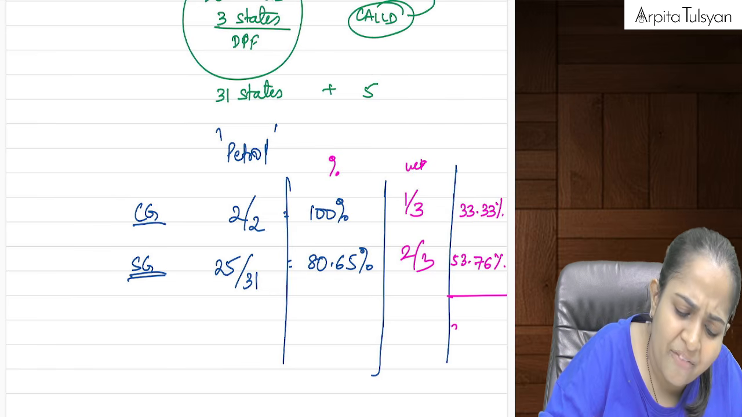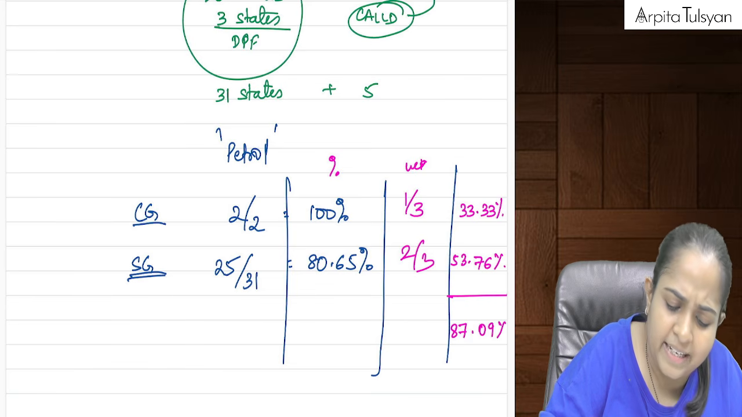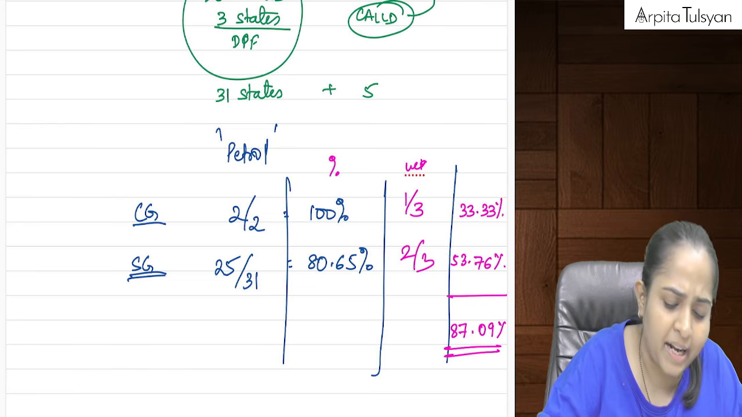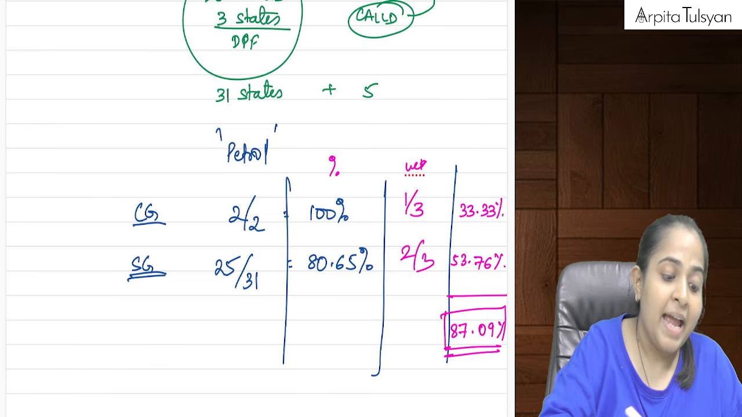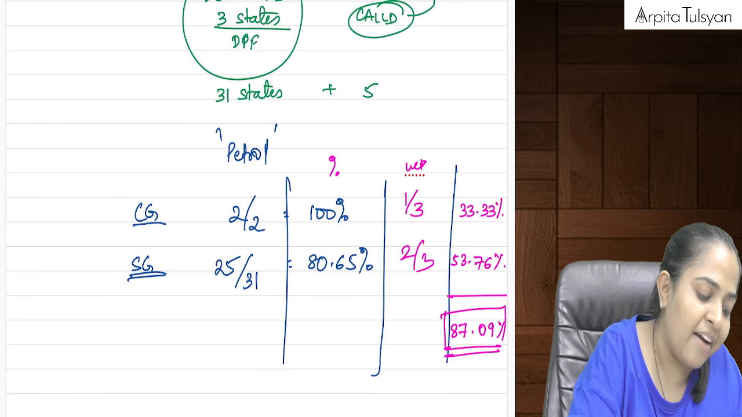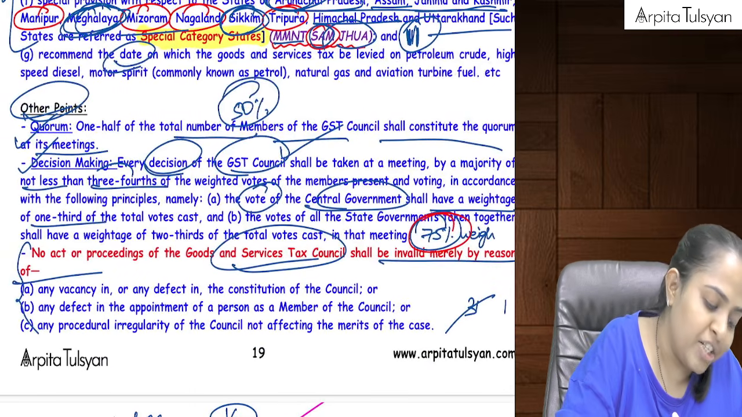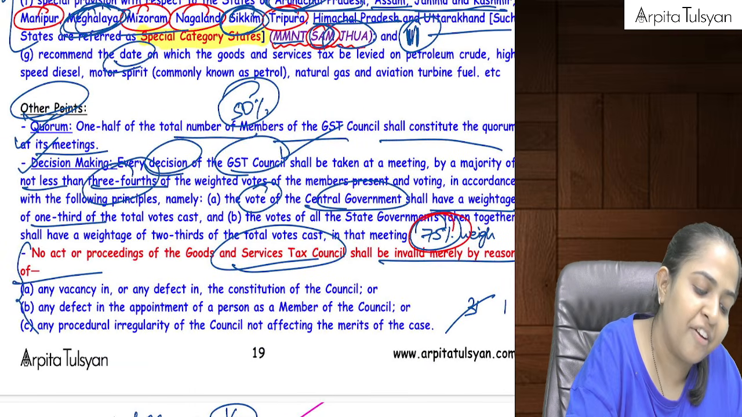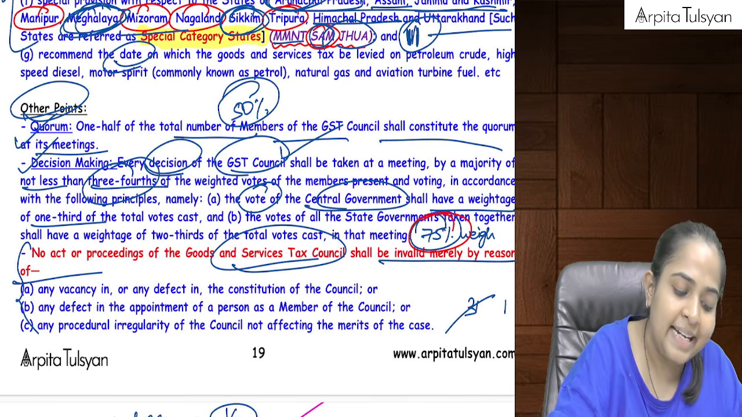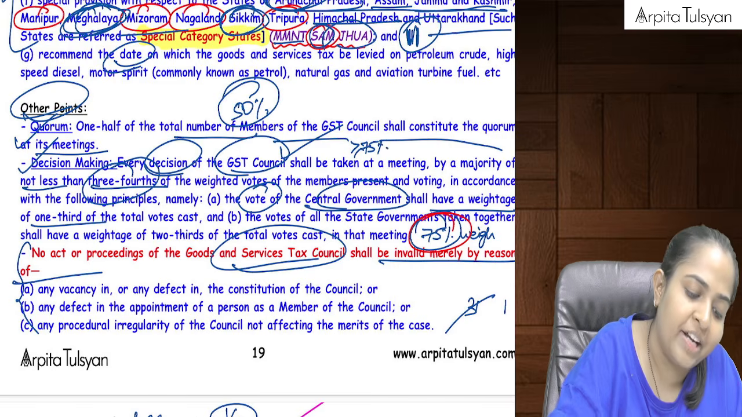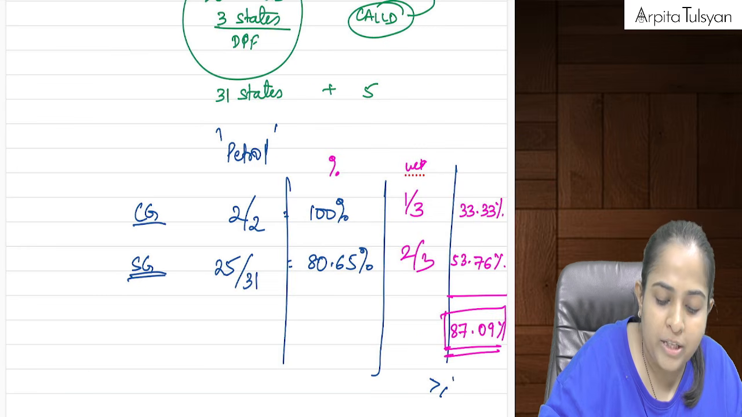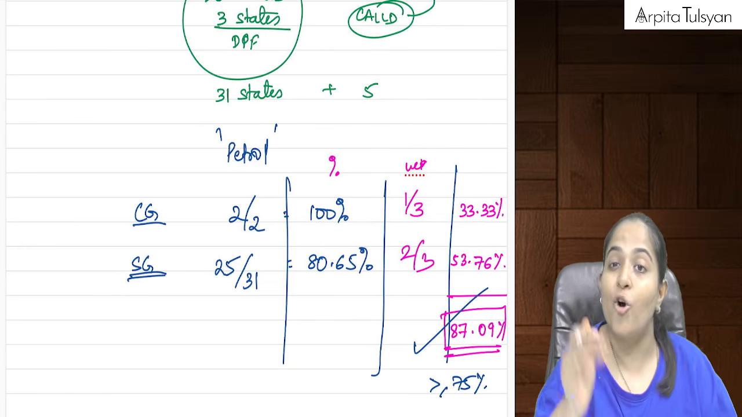So we are getting somewhere around 87.09%. Okay, approximately whatever you're getting in your calci, 87.09. Can we say the weighted average votes we have got are more than 75%? It should be at least, it should be more than or equal to 75%. Have we got more than or equal to 75%? Yes, we have got 87%.